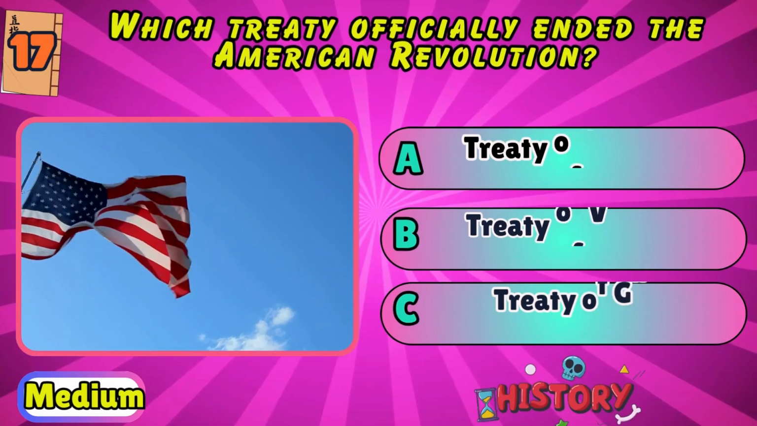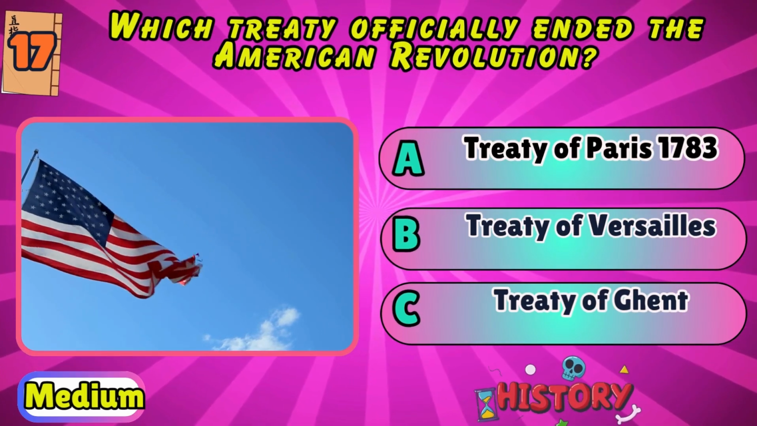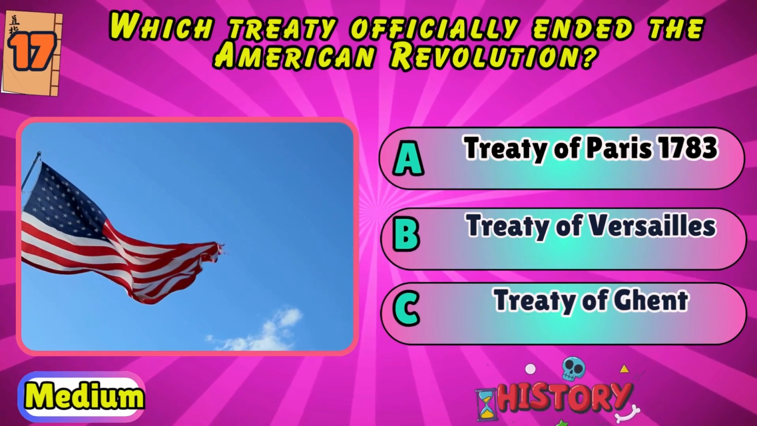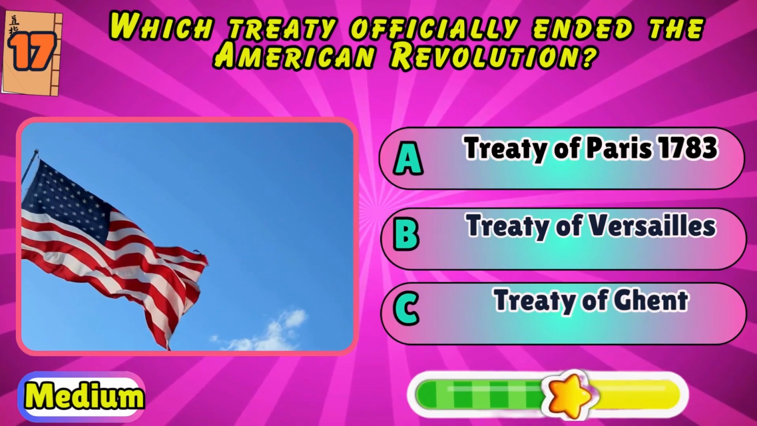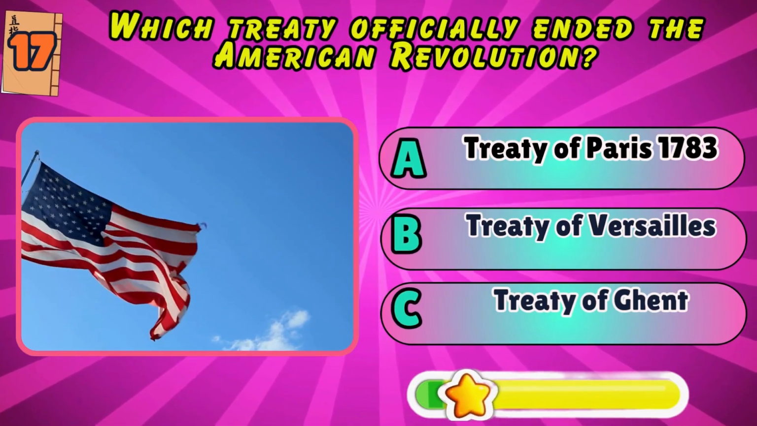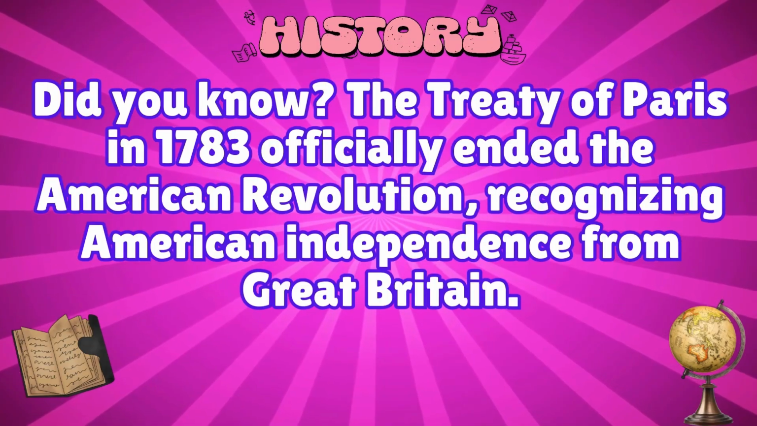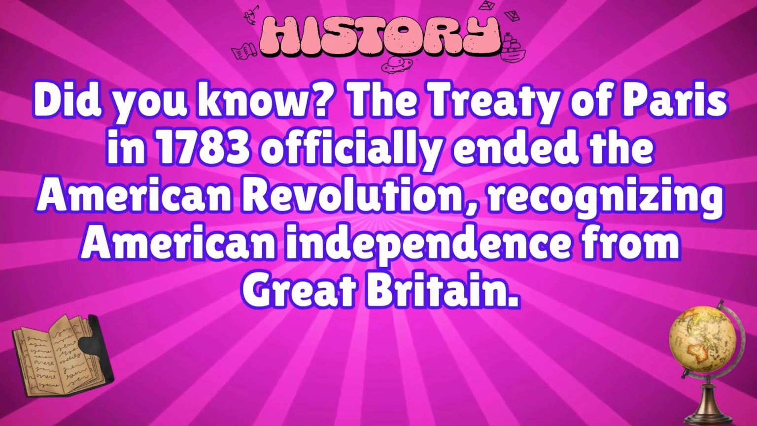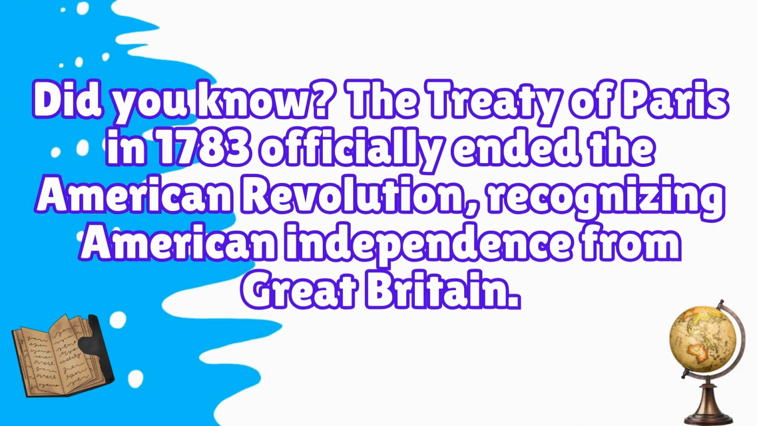Which treaty officially ended the American Revolution? Treaty of Paris 1783, Treaty of Versailles, or Treaty of Ghent? Treaty of Paris 1783. Did you know? The Treaty of Paris in 1783 officially ended the American Revolution, recognizing American independence from Great Britain.